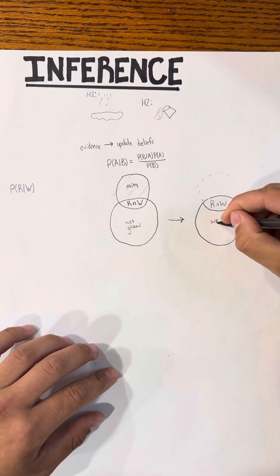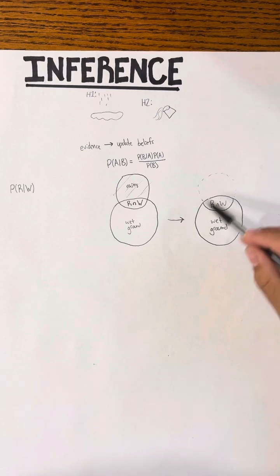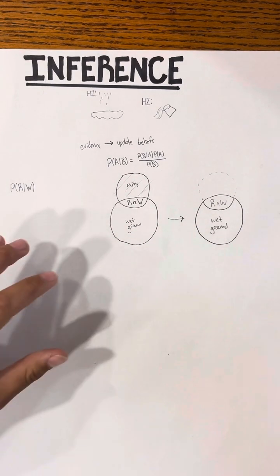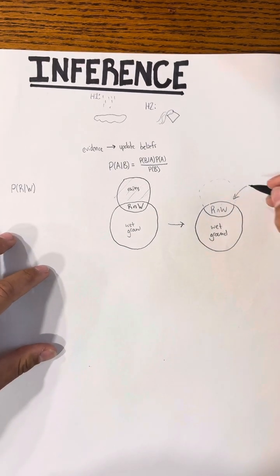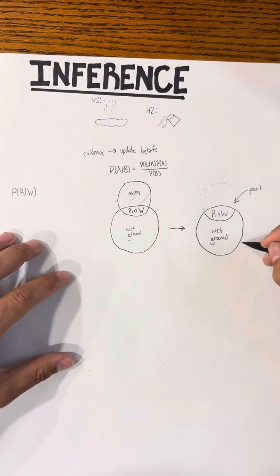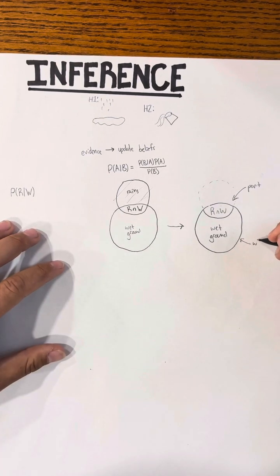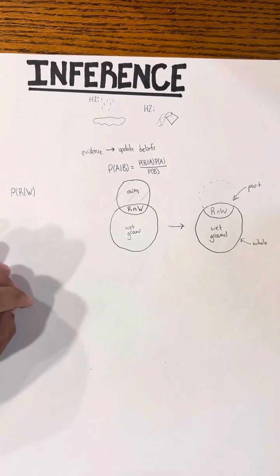And what's interesting is you'll note that what I've drawn here is just one piece of the pie. This is a part inside of a whole. And that's all a probability is. It's just one selection of events divided by all of the events that could happen. It's just a piece of the pie.